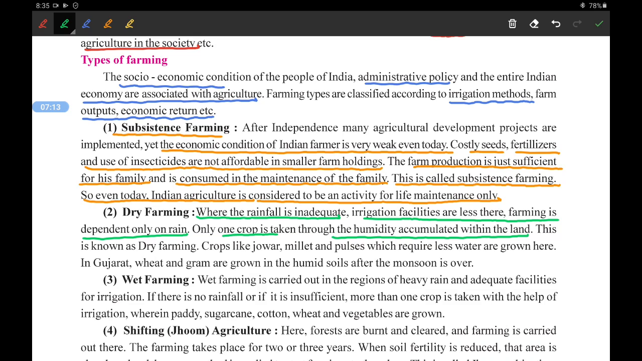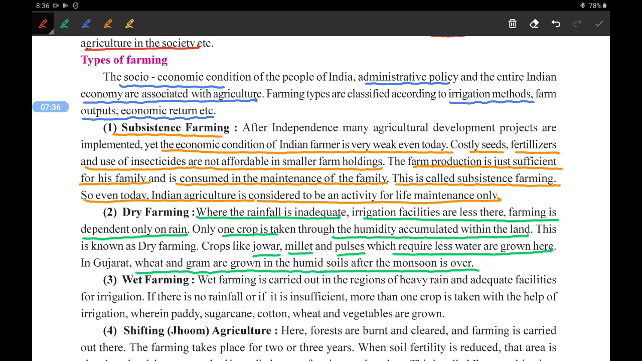What kind of crops are grown? Crops like jowar, millet, and pulses, which require less water, are grown here. In Gujarat, wheat and gram are grown in humid soil after the monsoon is over. So this is dry farming, where only dry crops or crops which need less water are grown.